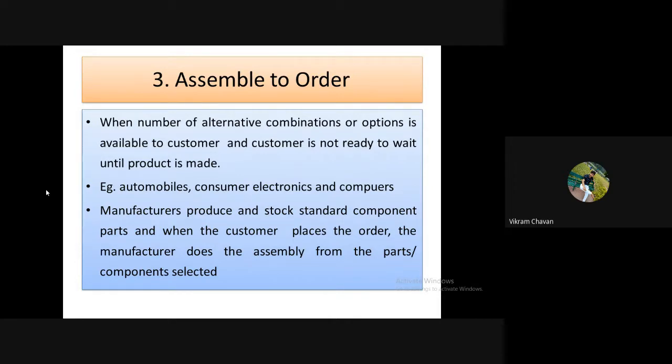First point: when the number of alternative combinations or options is available to the customer, and the customer is not ready to wait until the product is made.